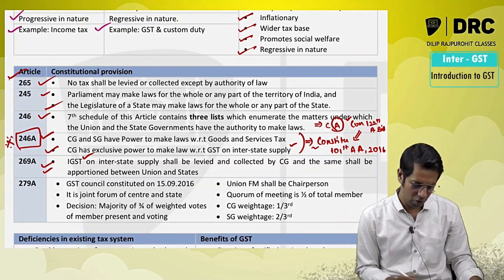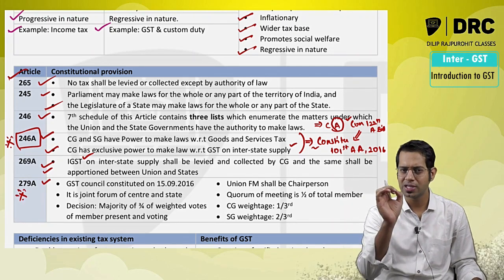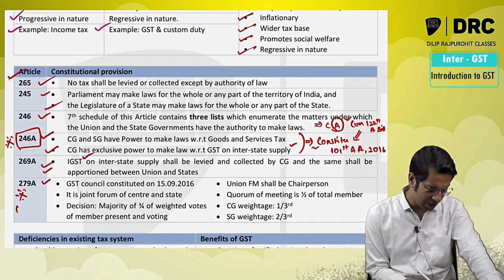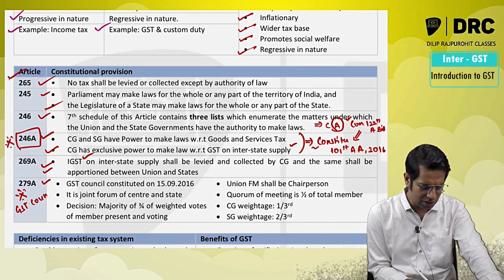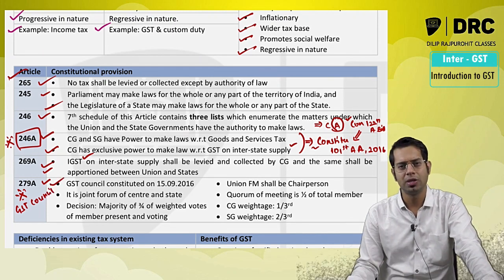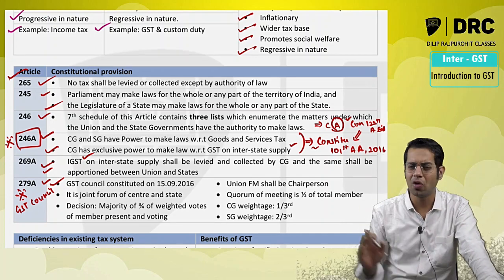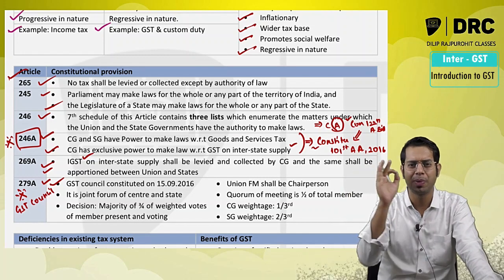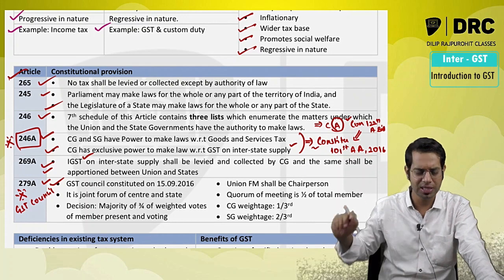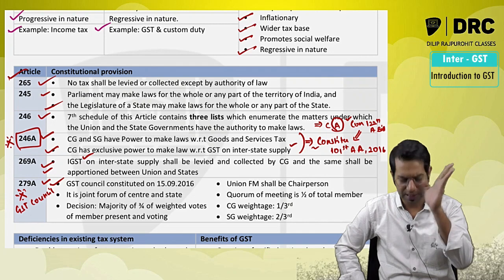Then one more important article, important from your MCQ point of view as well as your theory question point of view, is Article 279A. Article 279A talks about the GST Council. This article says that within 1 month of the Constitution 101st Amendment Act, the President of India should constitute a council called the GST Council. The GST Council was constituted on 15th September 2016.